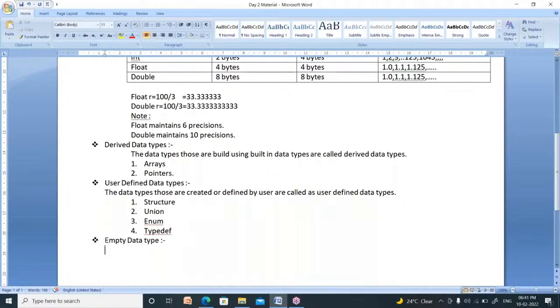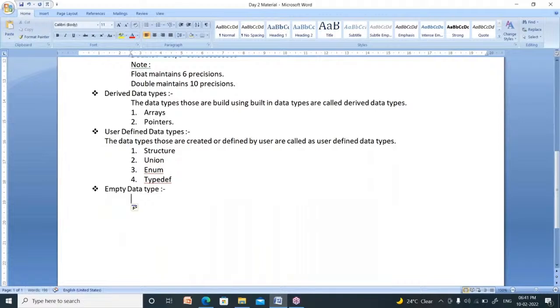That nothing can be represented by using the empty data type, void. Void means nothing. So C language provides only one empty data type, called void. Void is an empty data type, right?